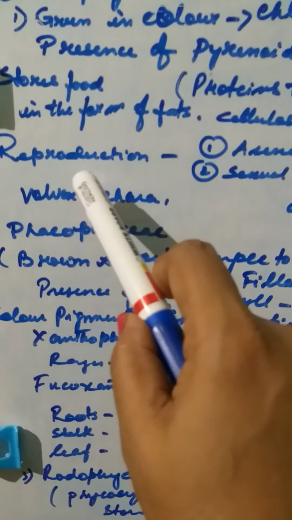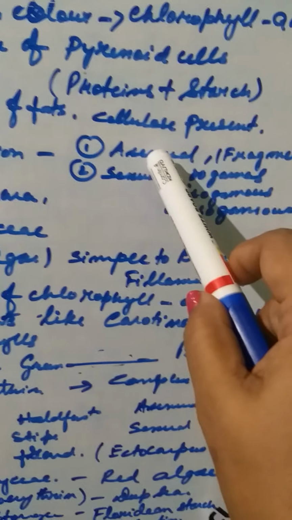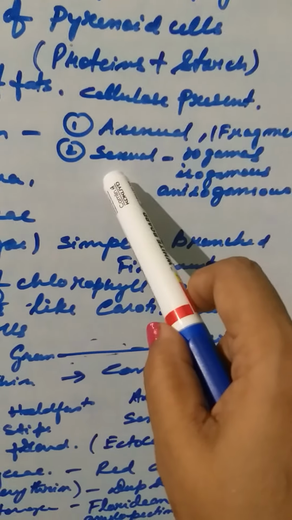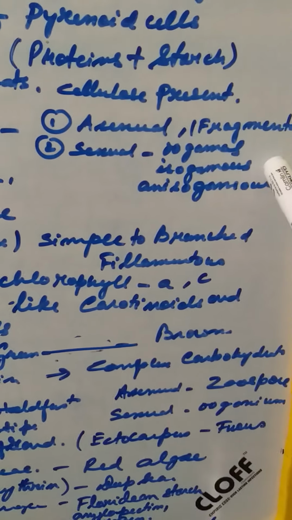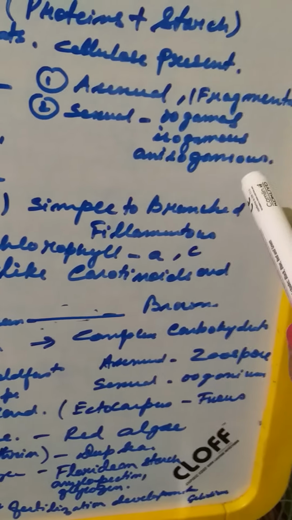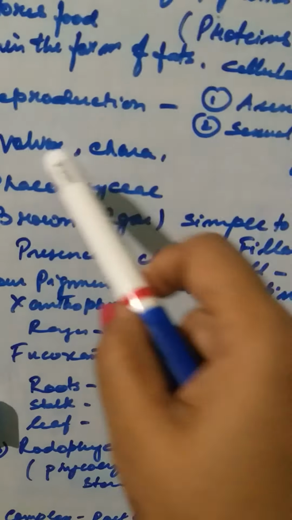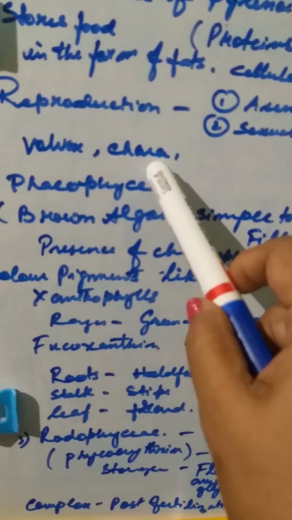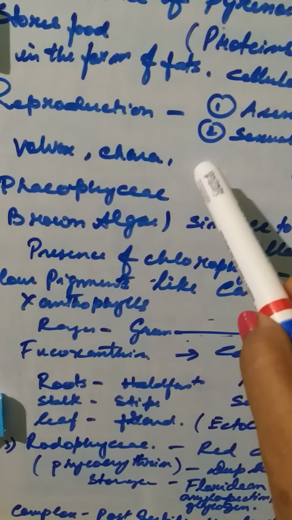Okay, now if you see the reproduction, it is asexual reproduction through fragmentation and sexual reproduction through isogamous, anisogamous and oogamous. These are the three common ones that we had already dealt with earlier. What is isogamy, anisogamy, oogamy? And common examples are Volvox and Chara. Even Chlorella also belongs to this group.